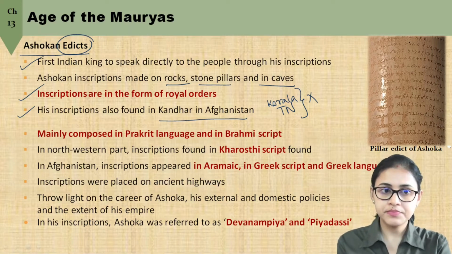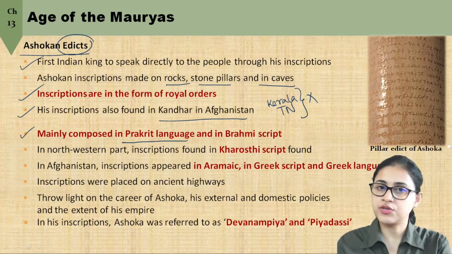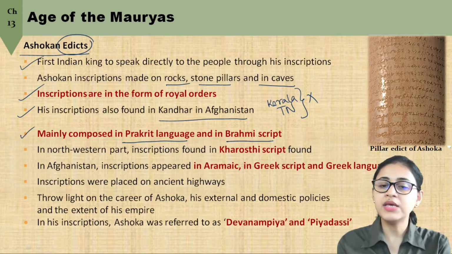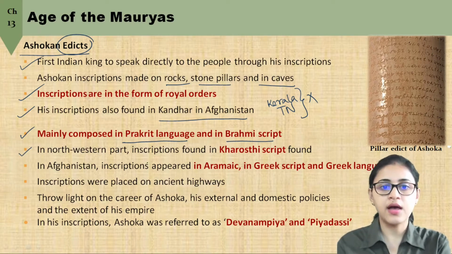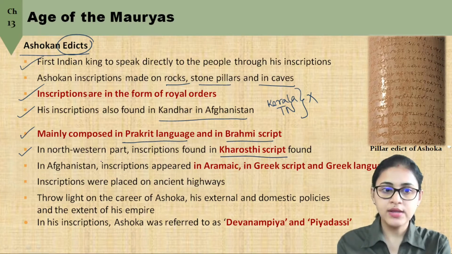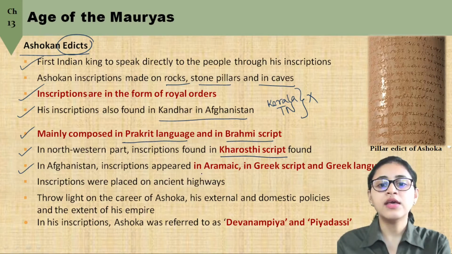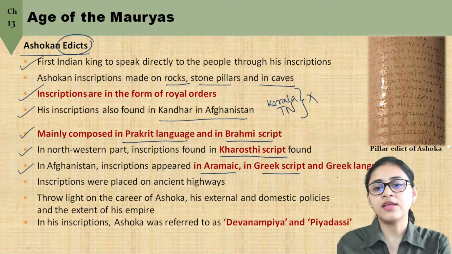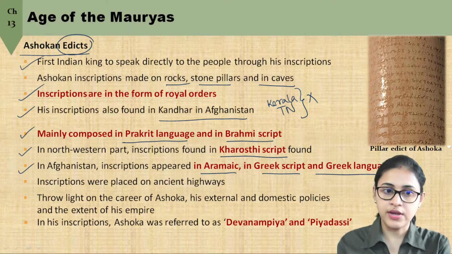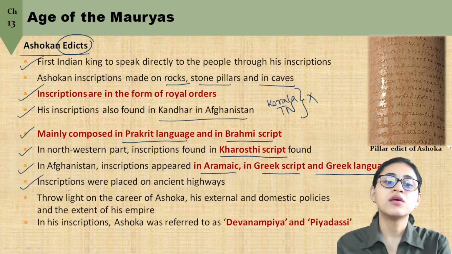His edicts were mainly composed in Prakrit language and written in Brahmi script. However, in the northwestern part of India we find his inscriptions in Kharoshti script. In Afghanistan also his inscriptions are found, which appear in Aramaic and Greek script, and even in Greek language. His inscriptions were mainly placed on the ancient highways.